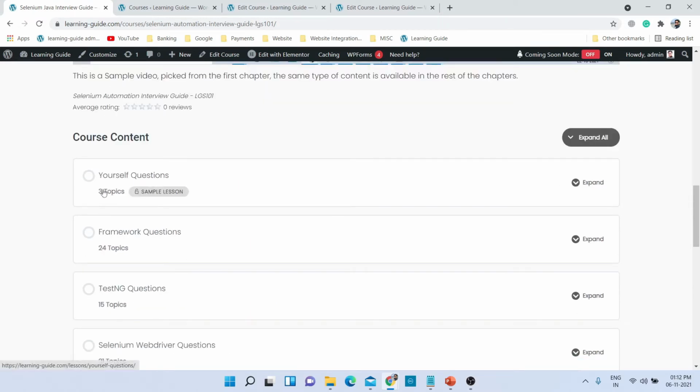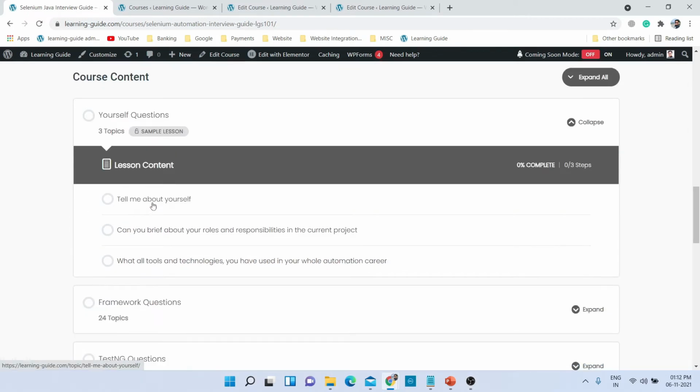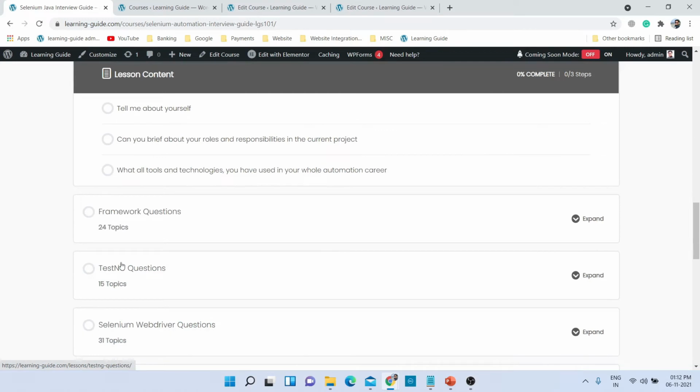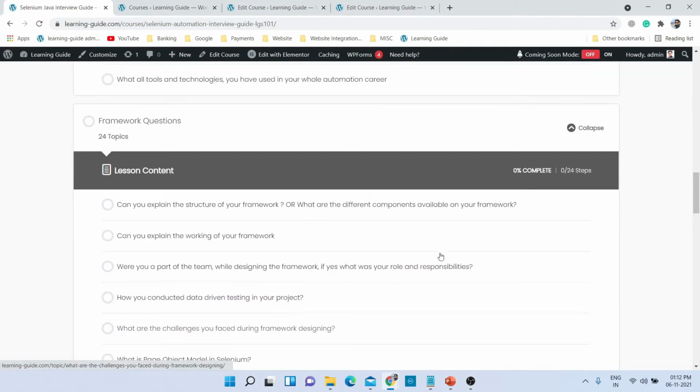Here you can see there are total 3 topics, or 3 questions we can say. And if I expand this, you can see the total 3 questions. Can you tell me about yourself? Can you brief about your roles and responsibilities in the current project? What are the tools and technologies that you have used in your whole automation career? And if you go into the framework questions, this type of questions will be available to you.